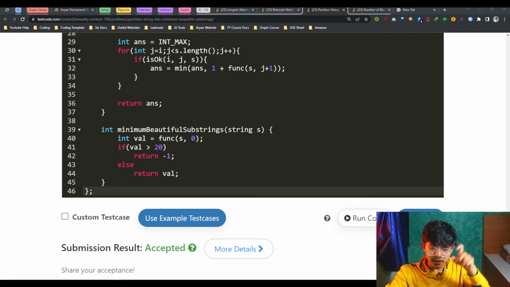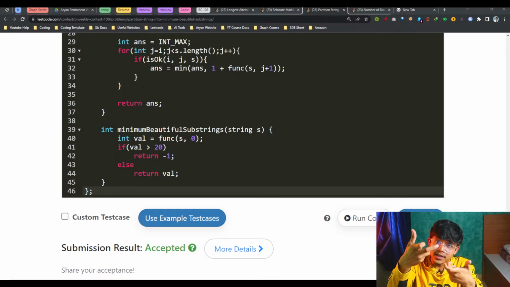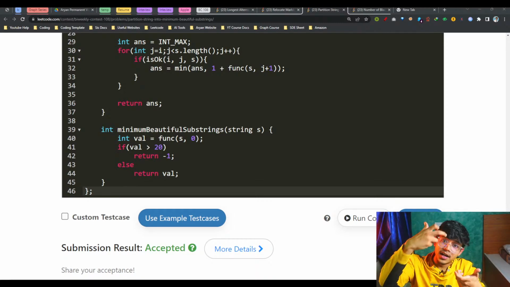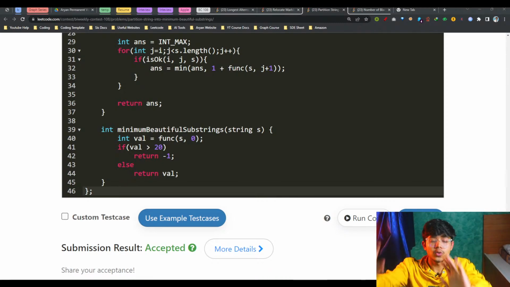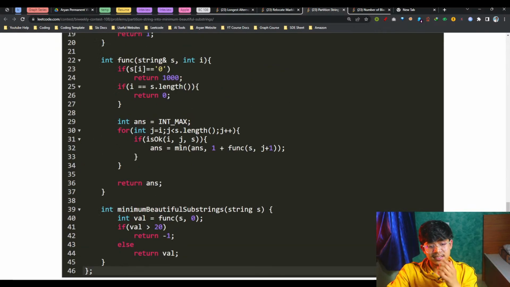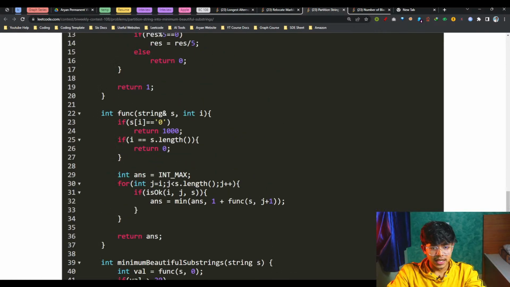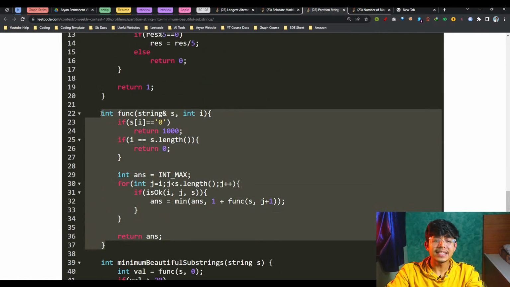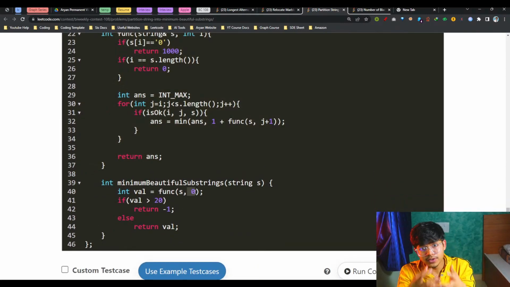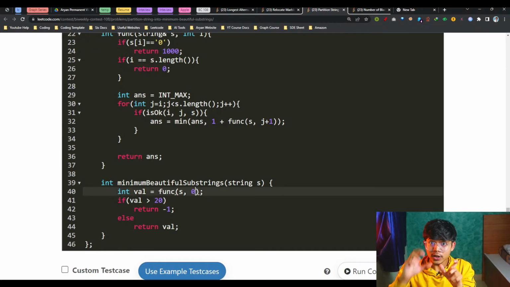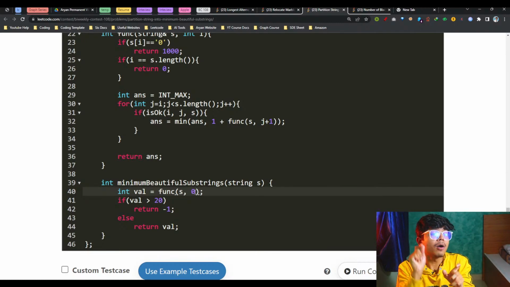So I have converted the string to a number and am verifying whether that number is a power of 5 or not. Nothing is hard coded, everything is actually in the code itself. So let's quickly see the code. Firstly, my recursive function, which will start from index 0, because in the code I showed you I have to give the starting index, from which index I am about to start.